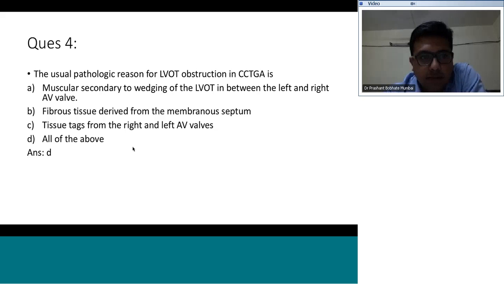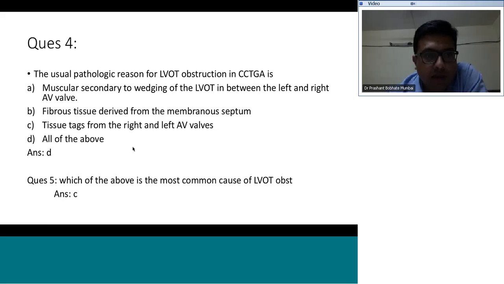Amol says muscular, secondary to wedging of the LVOT. Not really. Actually, the tissue tags and accessory tissues from the right and the left AV valves are the ones which usually cause obstruction in the left ventricular outflow tract.